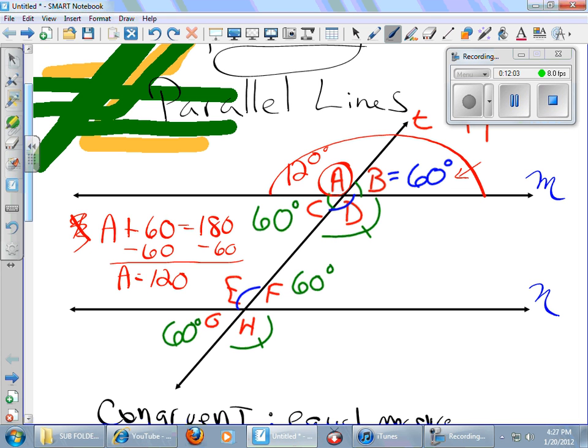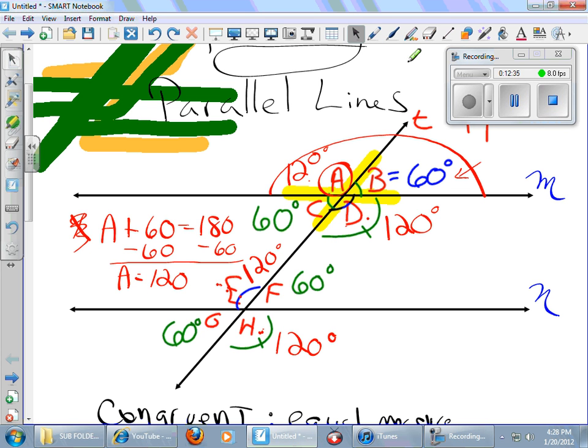Now it gets really cool, because if you know that A is 120, A and D are vertical. Don't believe me? There's an X there. See my X? If A is 120, then D must also be 120 degrees. D and E are alternate interior, so E must be 120 degrees. E and H are vertical, so H must be 120 degrees, and I can figure out every single angle.